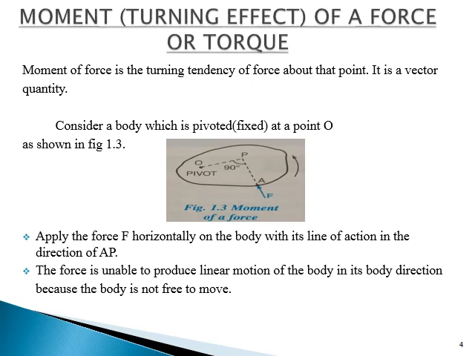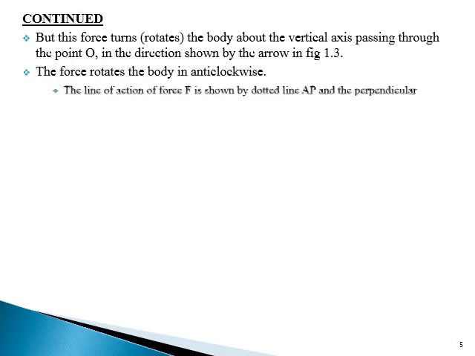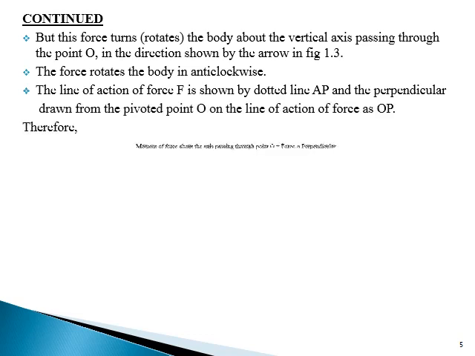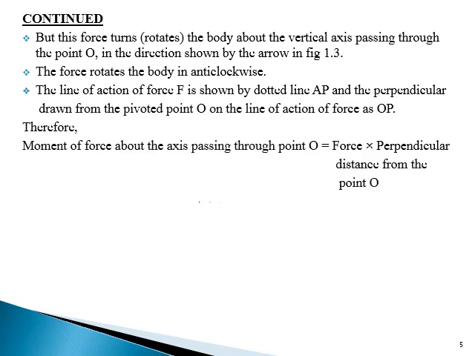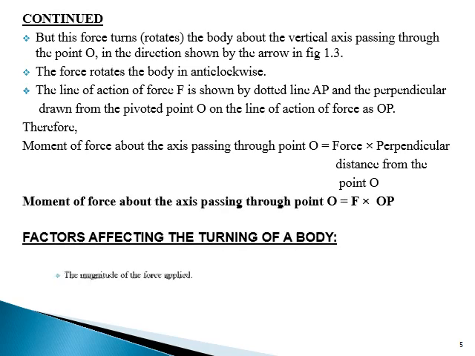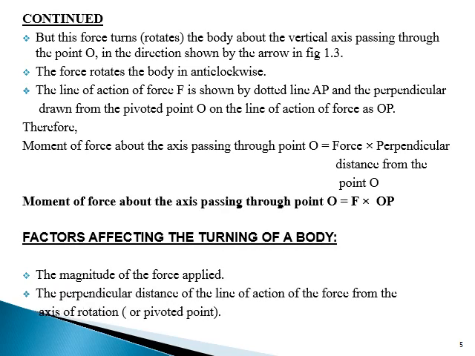The force is unable to produce linear motion of the body in its direction because the body is not free to move. But this force turns the body about the vertical axis passing through the point O in the direction shown by the arrow in figure 1.3. The force rotates the body anti-clockwise.